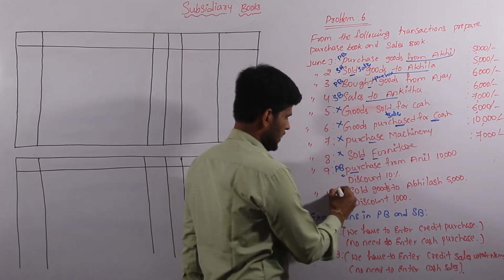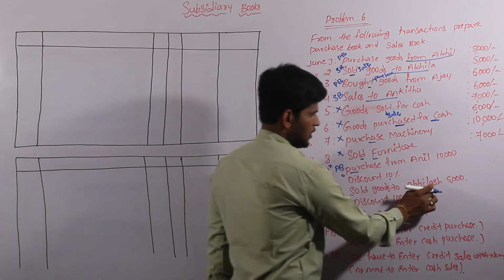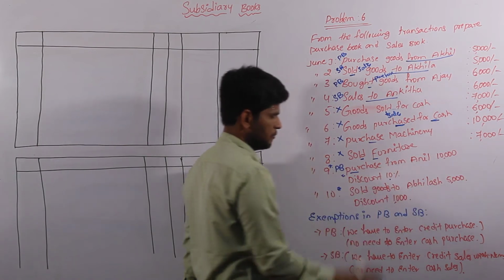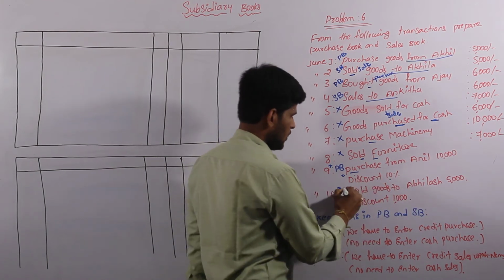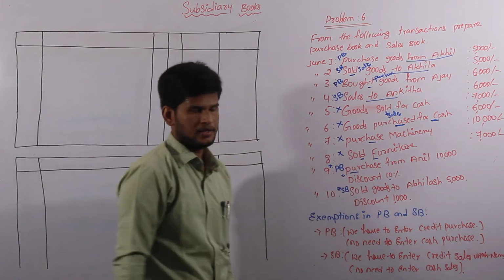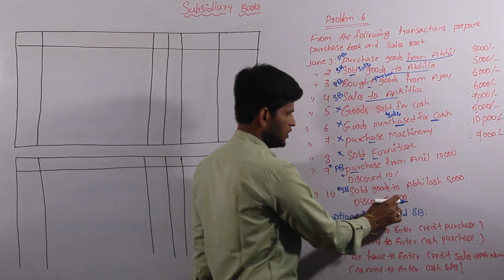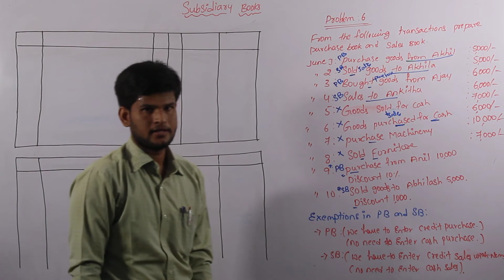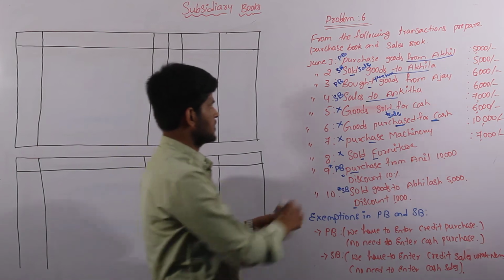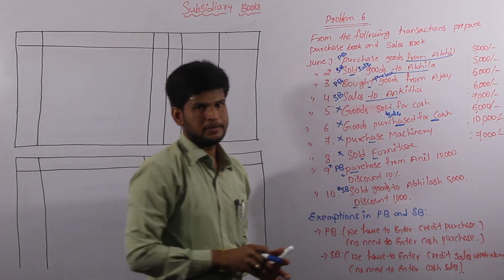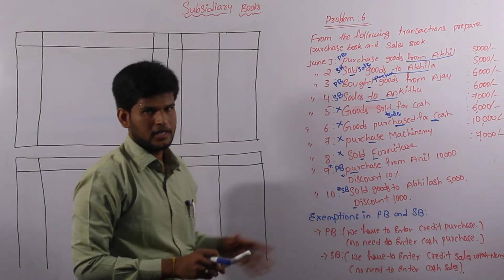And come to the last one, and it is also an important transaction. Sold goods to Abhilash 5,000, discount 1,000 rupees. We are selling goods to Abhilash. There is no cash, there is no asset. So this belongs in our sales book, and we also have to find the substitution. We are selling 5,000 of goods, allowing a discount of 1,000 rupees. The substitution will be calculated directly in our sales book. So we have found out which transactions relate to the purchase book, which relate to the sales book, and which we are not considering in our sales and purchase book.